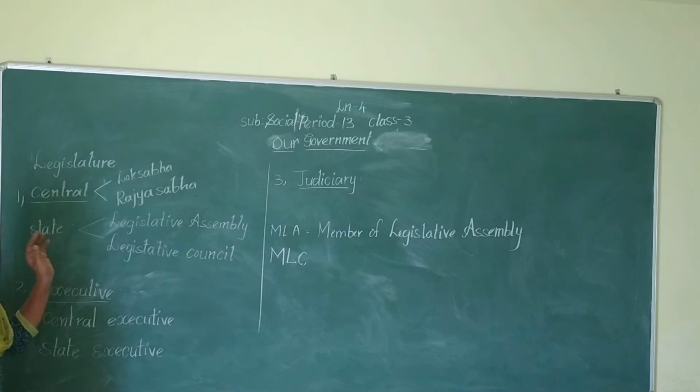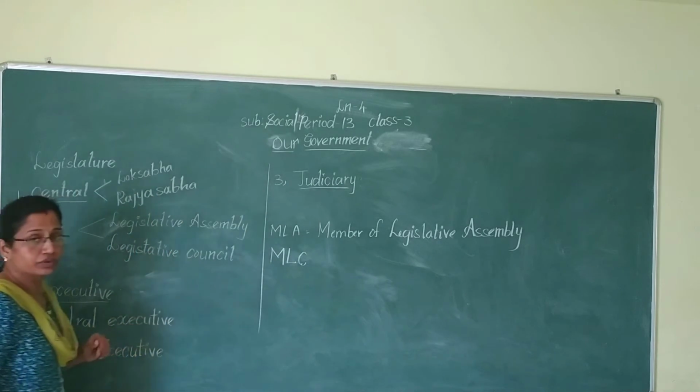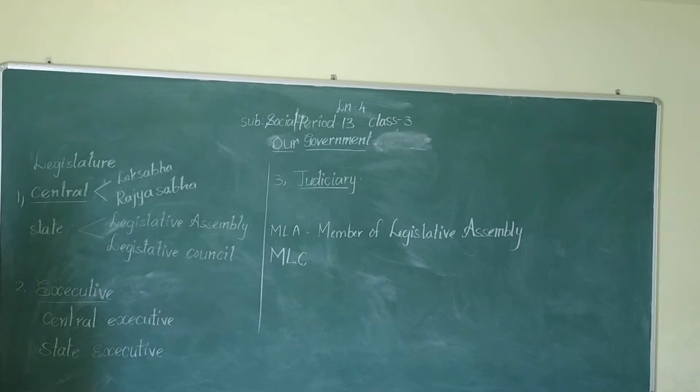A person who wants to be nominated as an MLC should have at least a degree. Those who have a degree are eligible to vote for MLCs. So that is about this one.